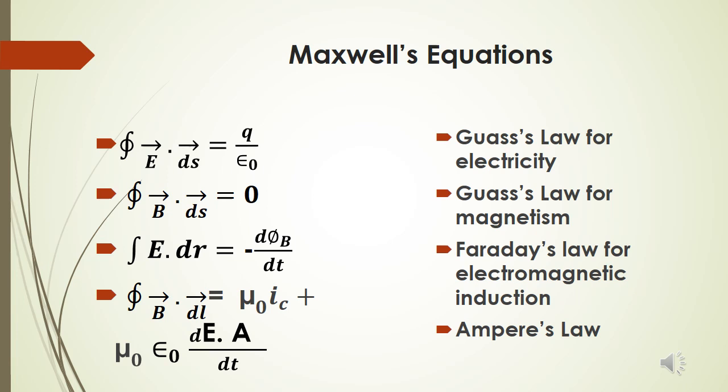Maxwell did many calculations in the electromagnetic field, and he is regarded as the master of all. He is the one who proved that light is an electromagnetic wave because of its velocity. He found the velocity of electromagnetic waves to be 3 into 10 to the power 8 meters per second. He is the one who said that the electric field of electromagnetic waves is transverse, whereas otherwise we used to think they were longitudinal. So many credits go to Maxwell.